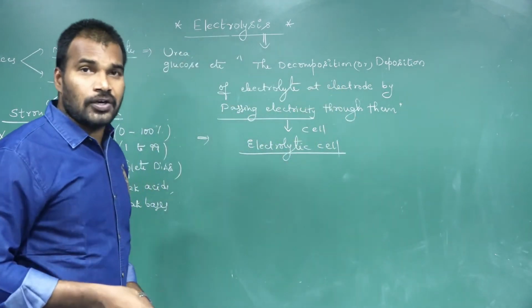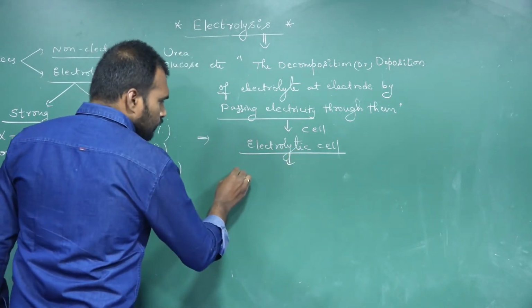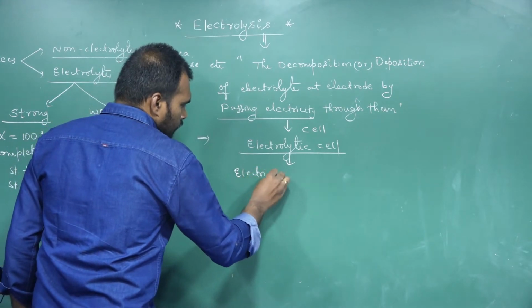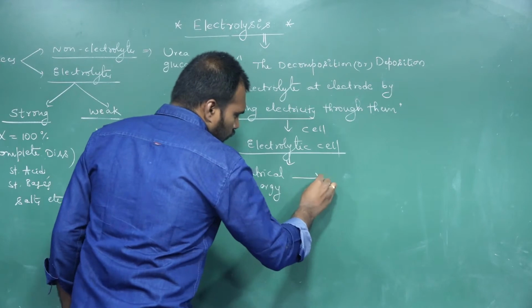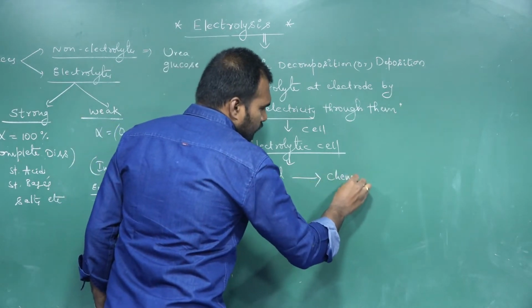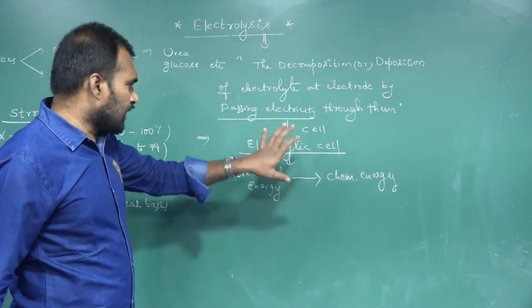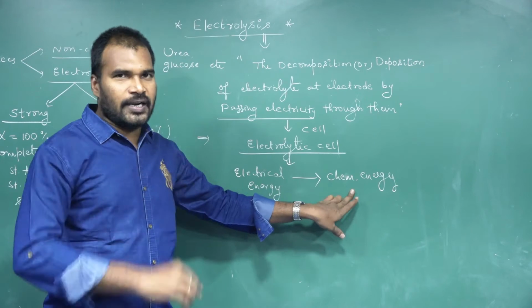What is the role of the electrolytic cell? Electrolytic cells convert electrical energy into chemical energy.